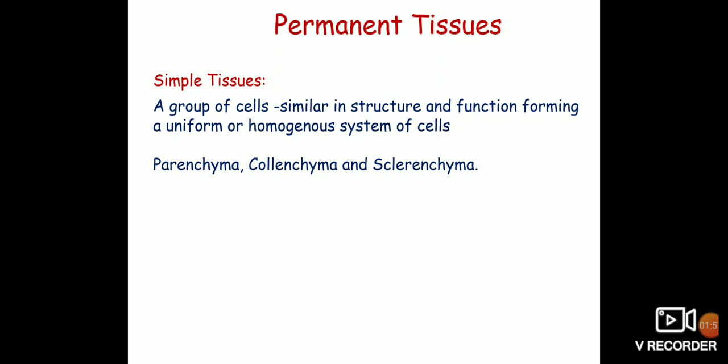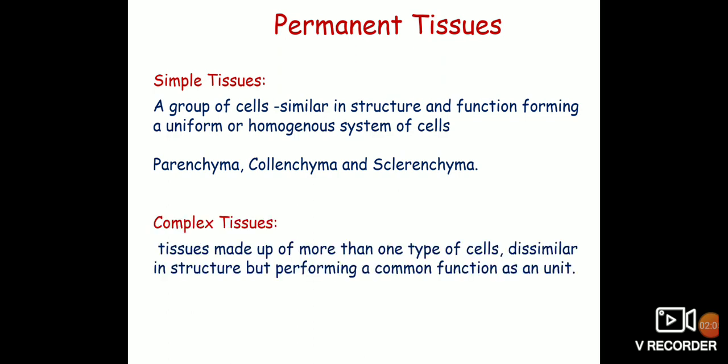The simple tissues present in plants are parenchyma, collenchyma and sclerenchyma. Whereas complex tissues are made up of more than one type of cells which are dissimilar in their structure but perform a common function as a unit. The complex tissues present in plants are xylem and phloem.